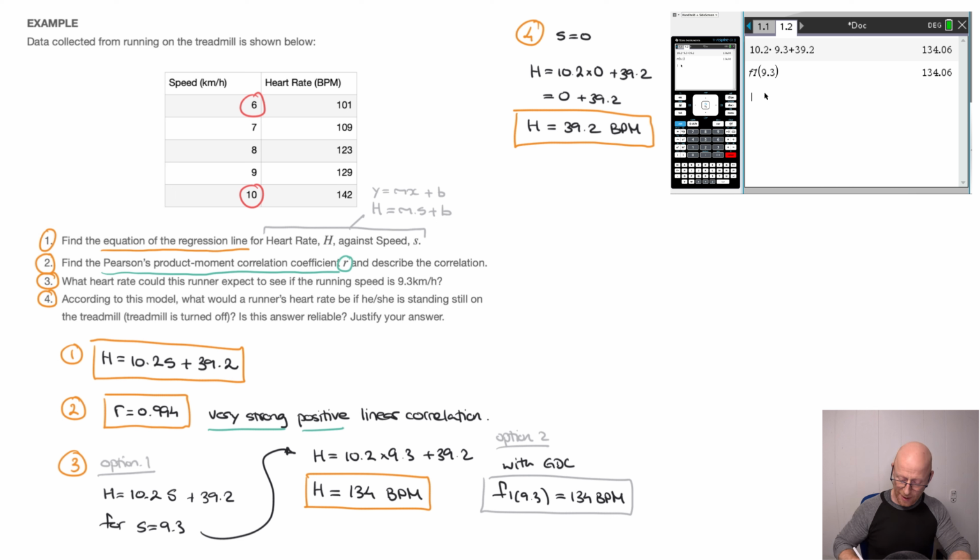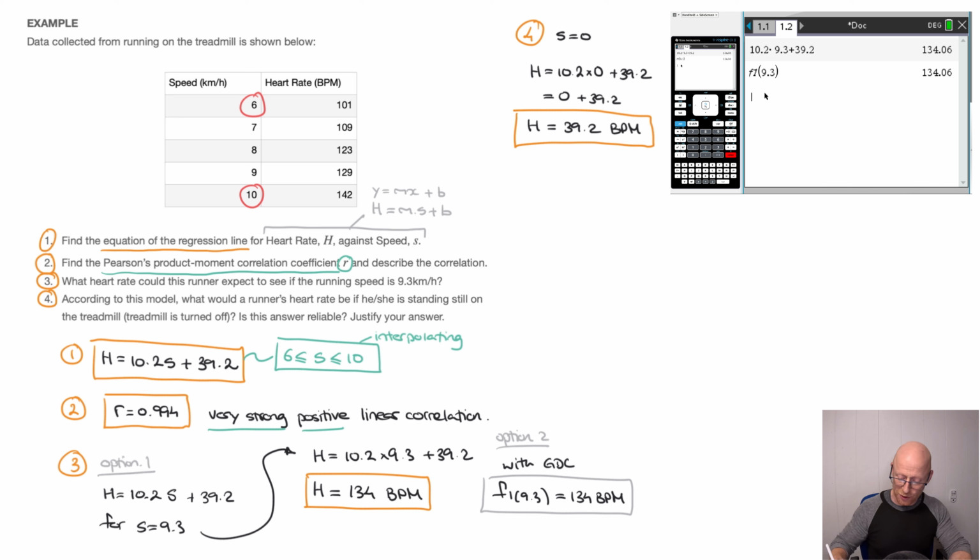And so in fact, next to this equation here, we could say that that's a good model provided s lies between 6 and 10. Indeed, for speeds between 6 and 10 kilometers per hour, we'd be interpolating. On the other hand, if we start feeding this equation values of s that fall outside of this interval, then we'd be extrapolating. And let me say it again, extrapolating is not reliable.